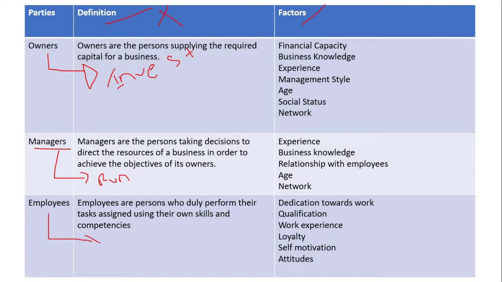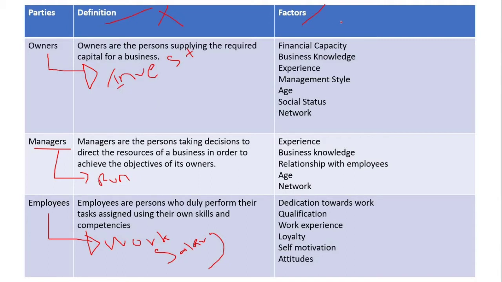Employees are the people who work for salary. In simple terms, you can define the parties as it is. Owner is the person who invests in the business. Managers are the people who run the business. Employees are the people who work for salary, or else, employees are the people who use their knowledge to do the business operations. There is no standard definition to define owners, managers and employees.